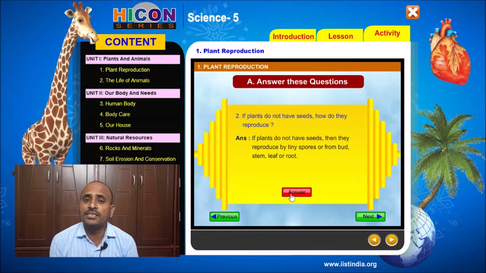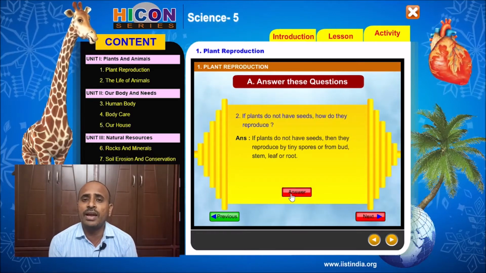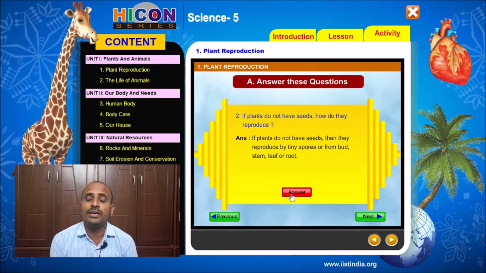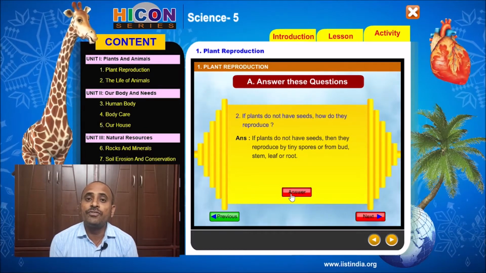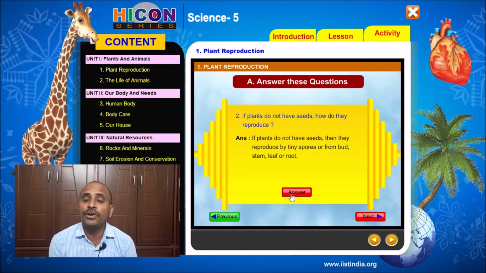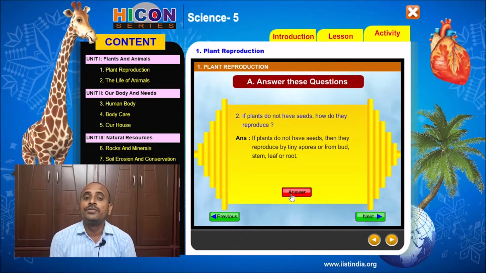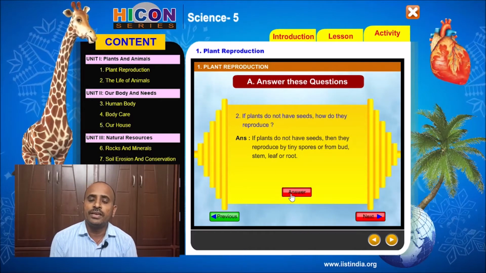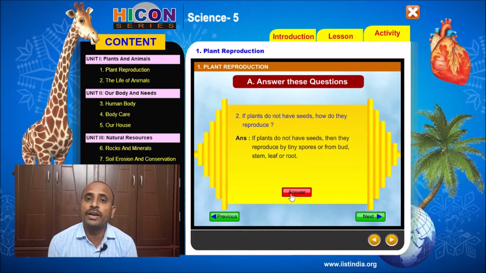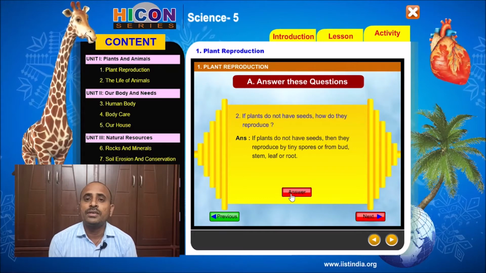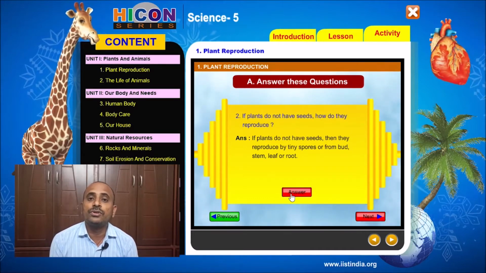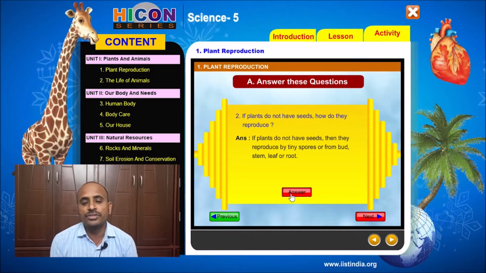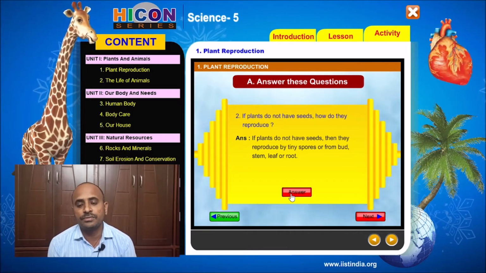And if we consider plants like potato and carrot, the new plants come from the roots. And in the leaf of bryophyllum, it produces new plants with the help of its leaf. In this way, the plants produce new plants from their body parts and from their spores, those that do not have seeds. Children, note down this question and answer in your notebook.